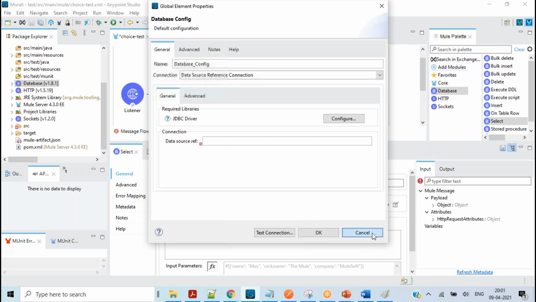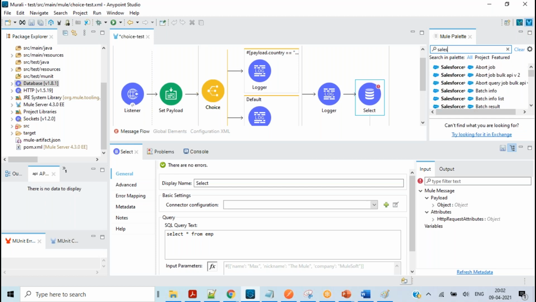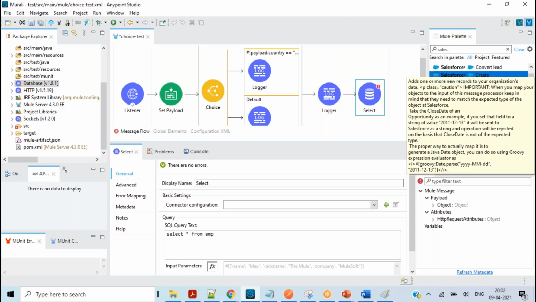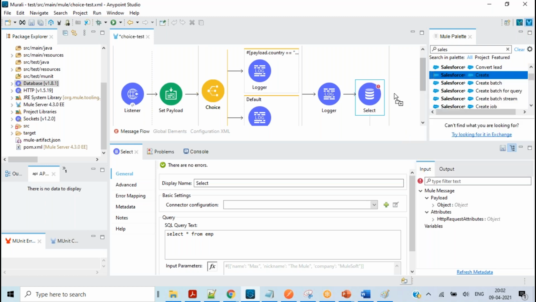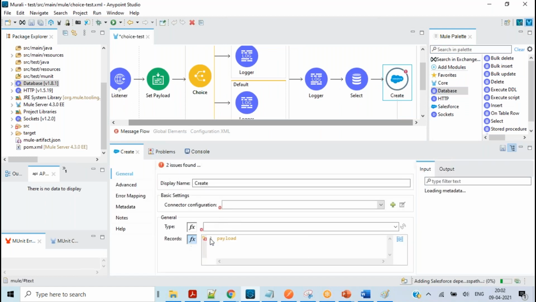That's the only confusion you guys have initially, because I'm talking about Salesforce, Java, and different backend systems. You don't require any knowledge. Let me tell you one more thing. Let's suppose I'm using Salesforce, which has different operations. But to use Salesforce, you don't need to learn Salesforce because it's not mandatory. If I drag the Salesforce create connector here, you just need to know what inputs you need to pass. There is no code here, right? Everything is a drop down.